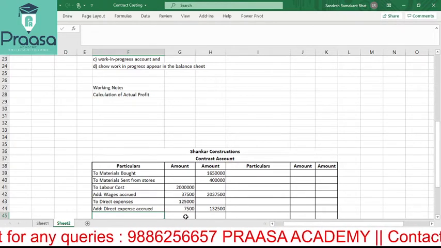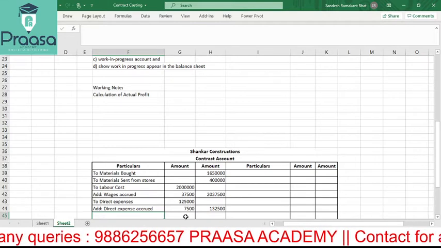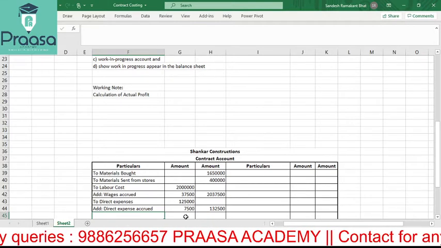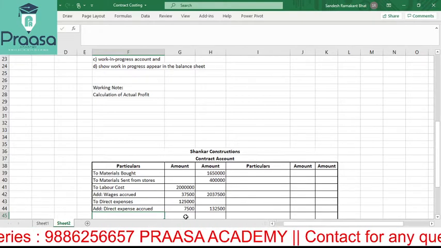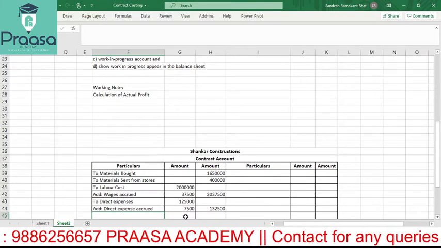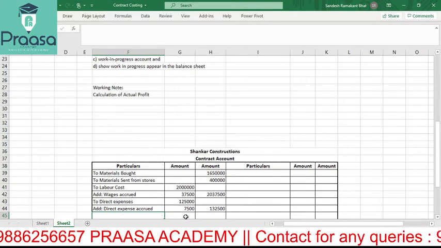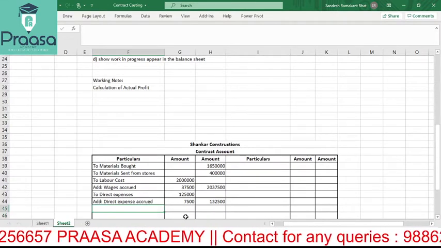Bigger constructions like metro may go up to 20-25 years, even in Bangalore we can see that. But even then they may consider it for a leasing purpose as well as hire purchase also. So that we will consider.